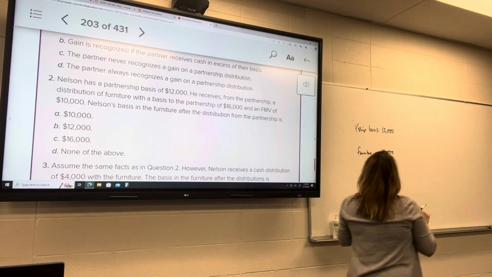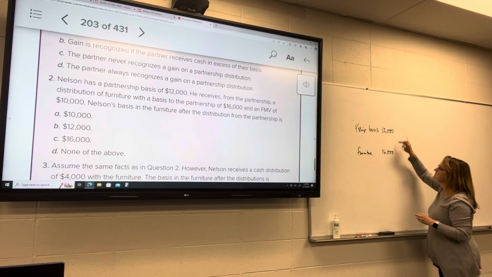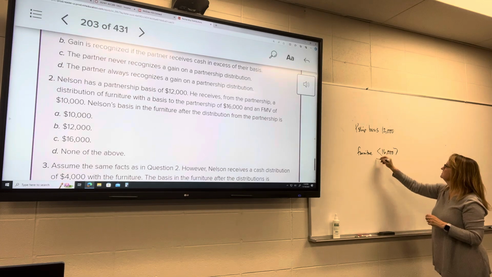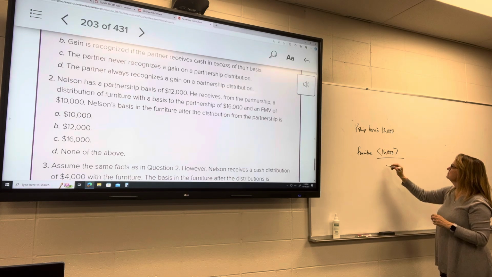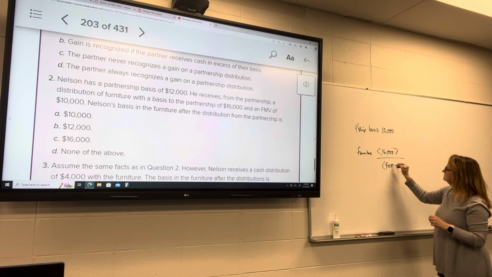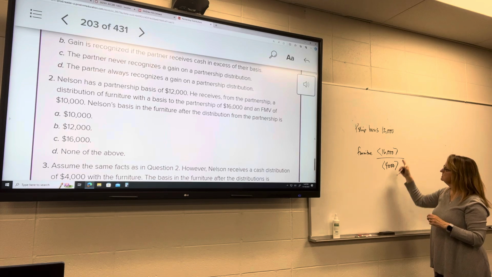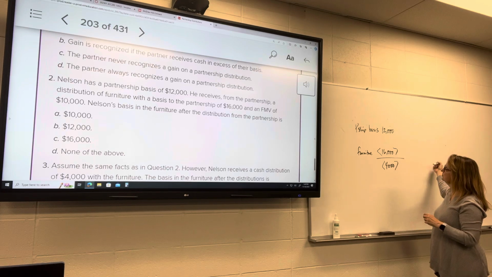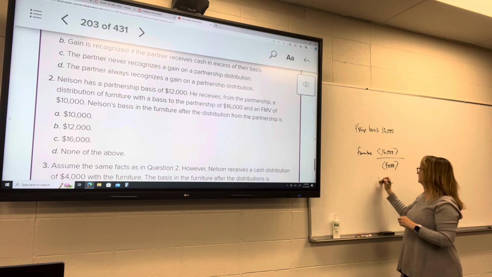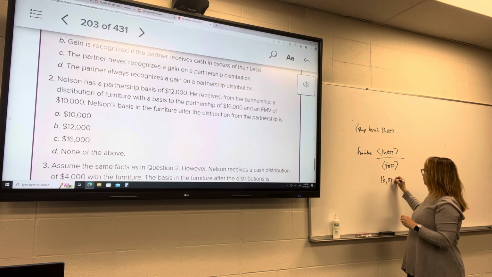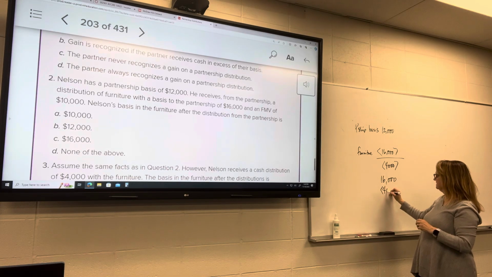All right, so remember if we were to subtract this, we can't go below 0. So this is again $4,000 difference. This basis would ordinarily transfer over to him. We're gonna adjust that basis by the 4,000.